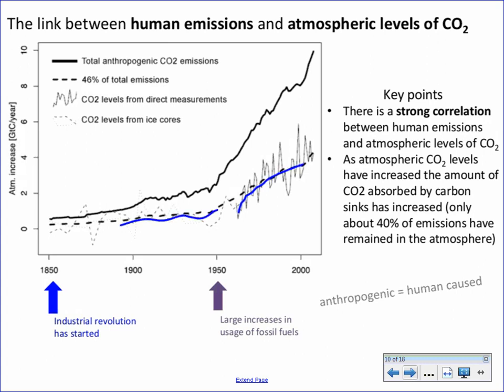Those indirect measurements show an increase in those CO2 levels. And since about the 1950s, when there's been a large increase in the usage of fossil fuels by humans, there is a very steady and very rapid increase in CO2 emissions, which seems to suggest that they are anthropogenic in nature, or human-caused CO2 emissions.